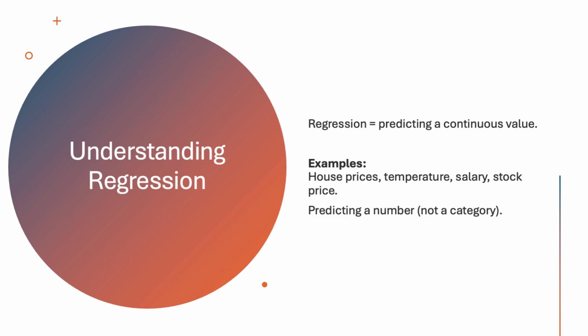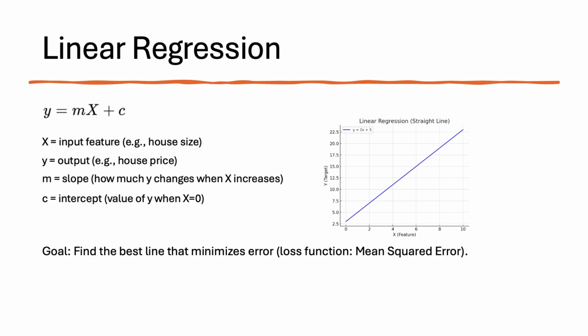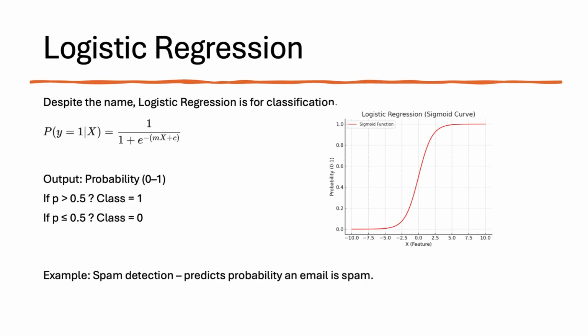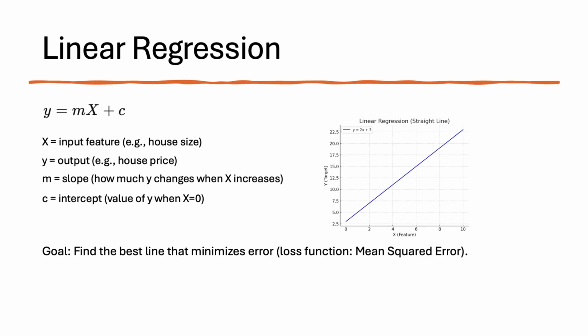Examples I've already told you, like predicting house prices. You can also predict temperature, salaries, or stock prices on the basis of this similar supervised learning. So regression is one of those types. We have two types of regression: the first is linear regression and the other is logistic regression. So let's understand linear regression.